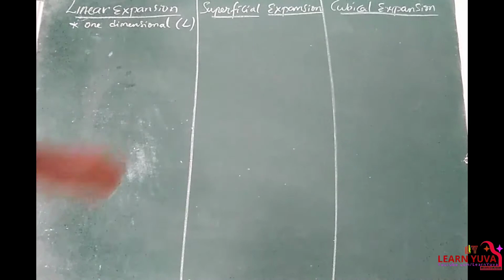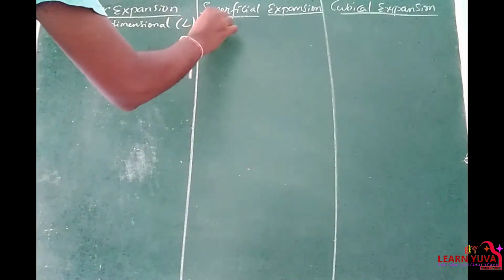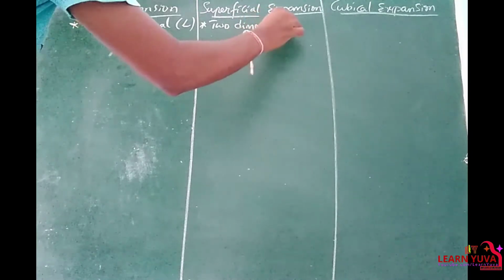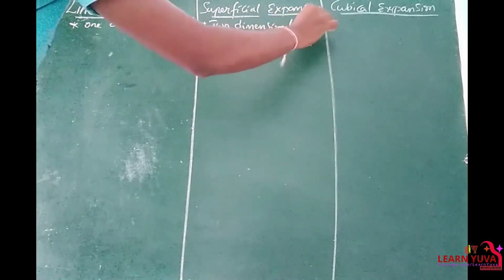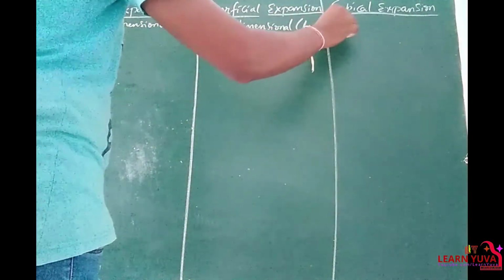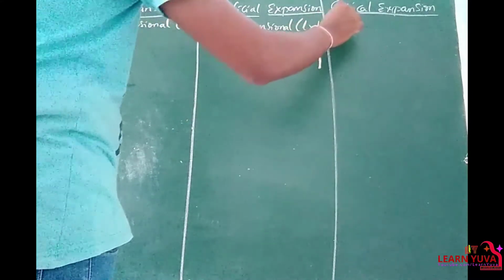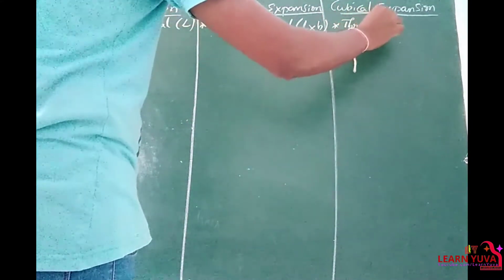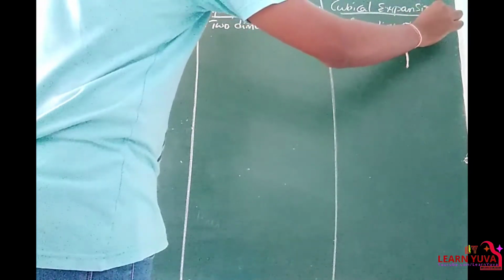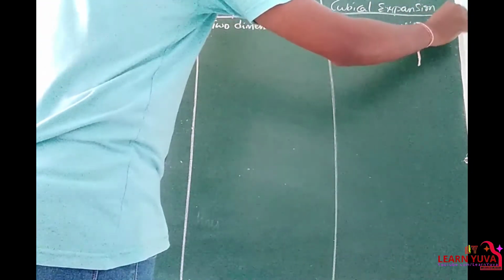Clear? The thermal expansion of a substance in two dimensions is nothing but superficial expansion, that is length into breadth. The thermal expansion of a substance in three dimensions is length into breadth into height.